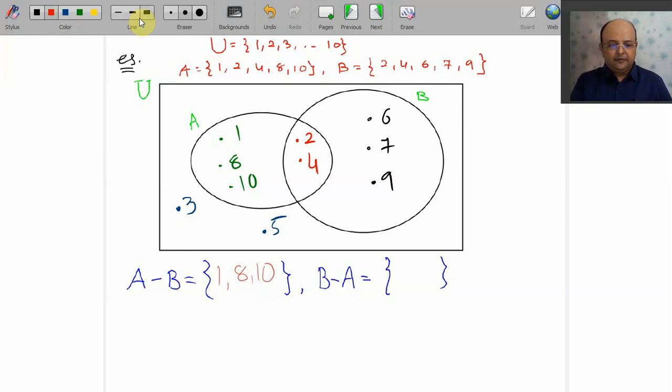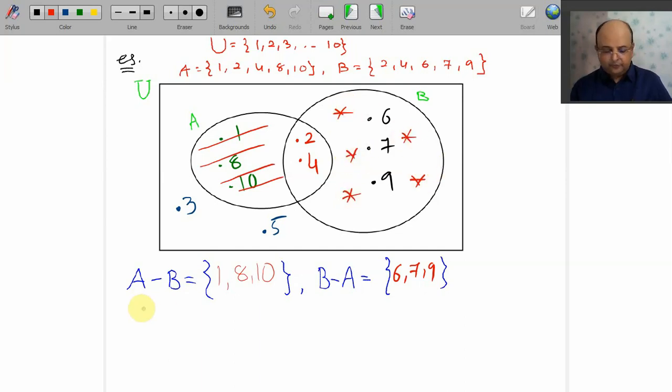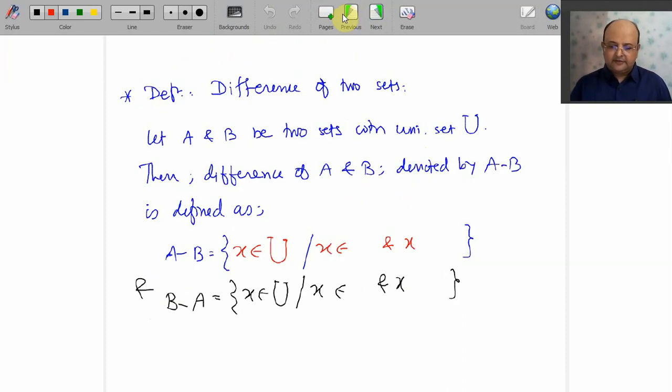Easy? We go for one more. What is B minus A? You can immediately tell me. This is 6, 7 and 9. Easy, easy. So this is your A minus B and this is your B minus A. So when I say A minus B, we remove the common elements of B from A. Isn't it damn easy? So this is known as, yes my dears, the difference of two sets.